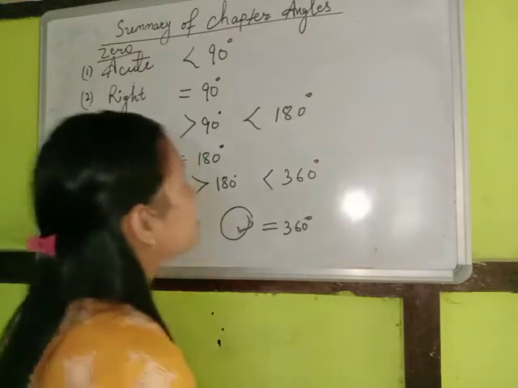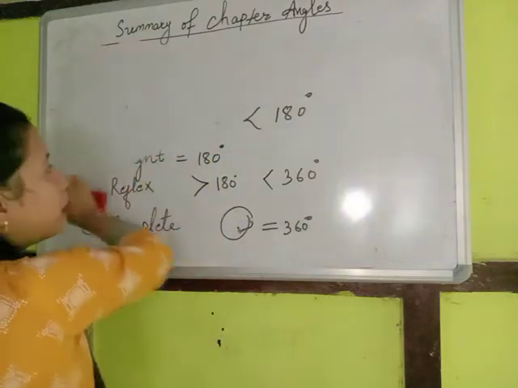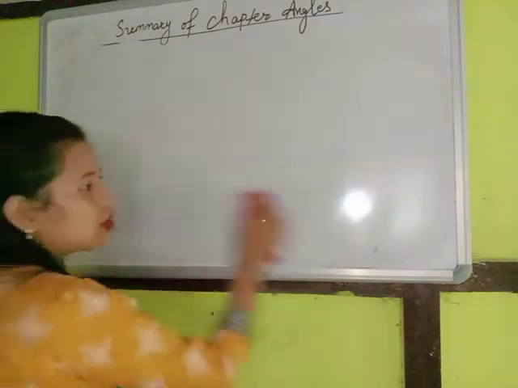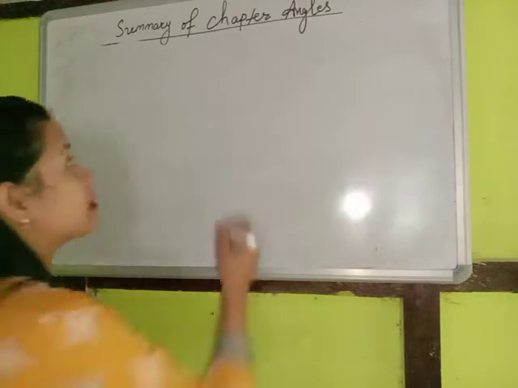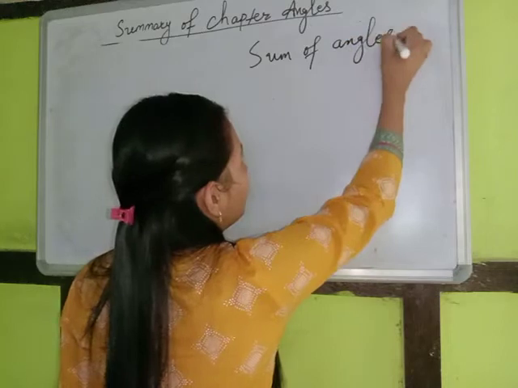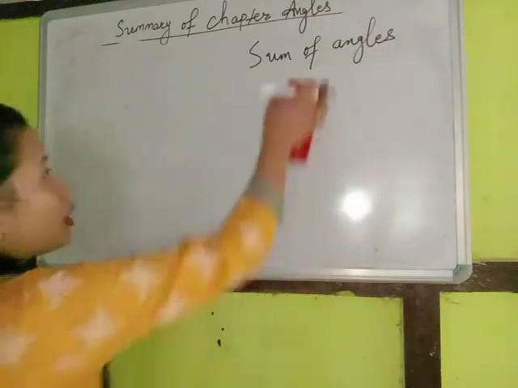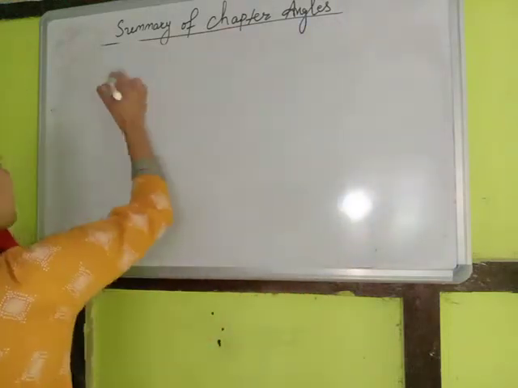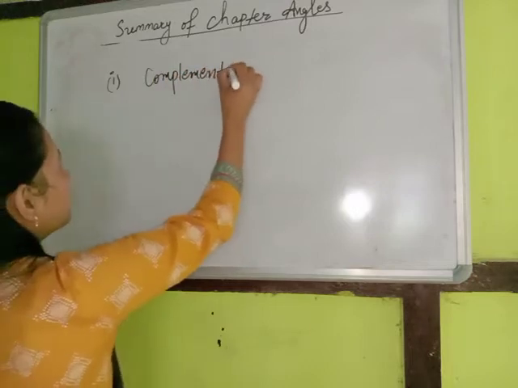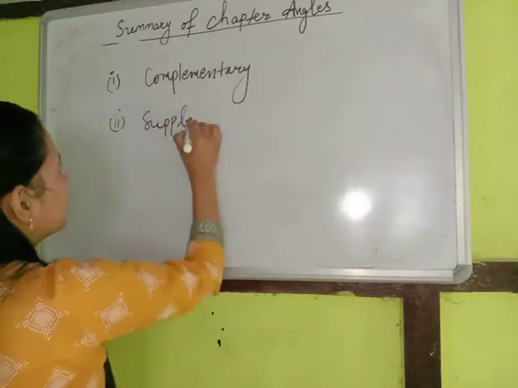Now we have a second category of classification of angle, that is based on property. So the property that we have discussed is sum of angles. So we have categorized the angles based on its sum. So we have taken two angles. So we have two categories here. One is complementary angle and supplementary angle.